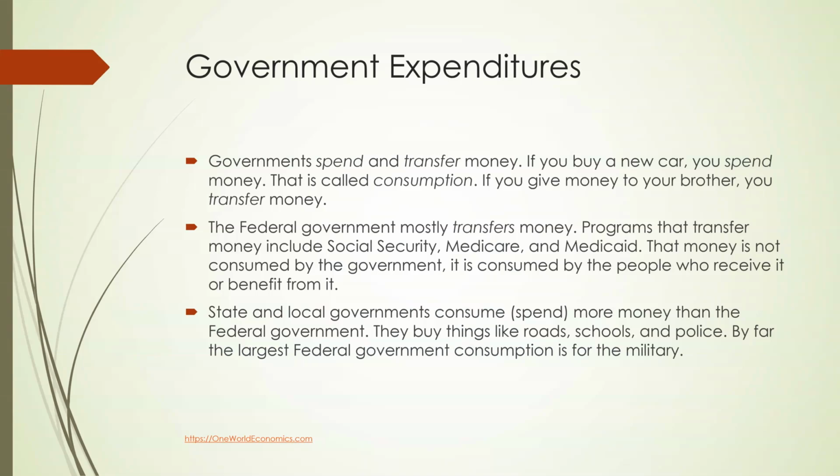Government expenditures take two forms. Governments spend and transfer money. If you buy a new car, you spend money. That is called consumption. If you give money to your brother, you transfer money. The federal government mostly transfers money. Programs that transfer money include Social Security, Medicare, and Medicaid. That money is not consumed by the government, it is consumed by the people who receive it or benefit from it.